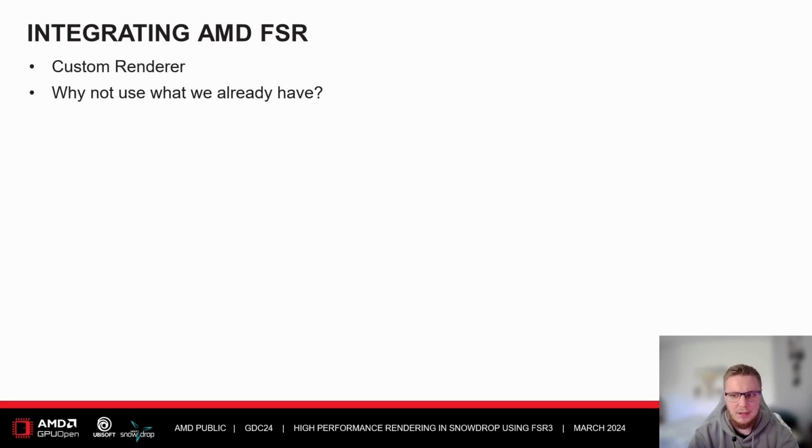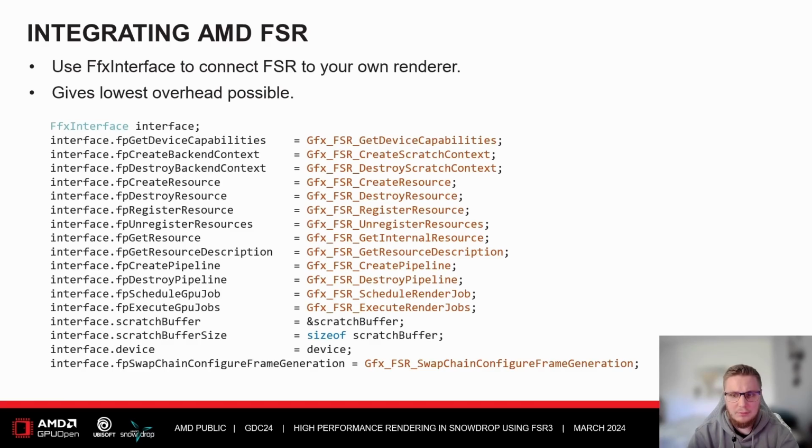Snowdrop, as many other engines, has its own high-level wrapper around the platform-specific APIs. This layer usually contains a lot of extra functionality, tailored for the engine itself. So we thought, why don't we just use all of this functionality for FSR as well? Well, luckily for us, the FSR SDK provides a pretty straightforward way to hook your own renderer into the SDK. By using the FFX interface, you can override a bunch of functions to essentially take control over the entire SDK. And this opens up for all sorts of functionalities, such as debug visualization, profiling, memory management, you name it.